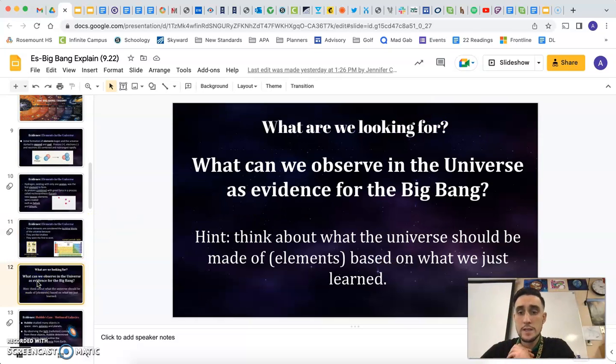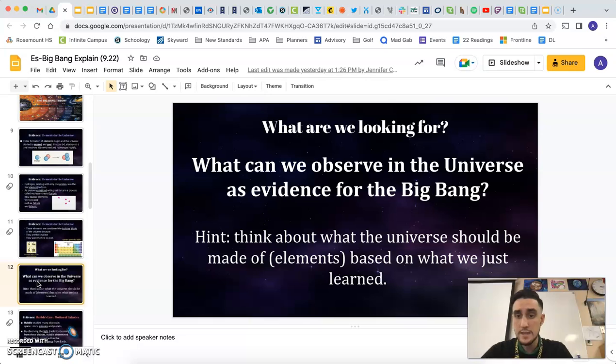Okay, so last thing you need to do at the bottom of your notes, there's a summary question. And it says, what can we observe in the universe as evidence for the Big Bang? And I want you to try to think about elements first. So think about what I said about hydrogen and helium being the most abundant elements in the universe. How does that support the Big Bang?